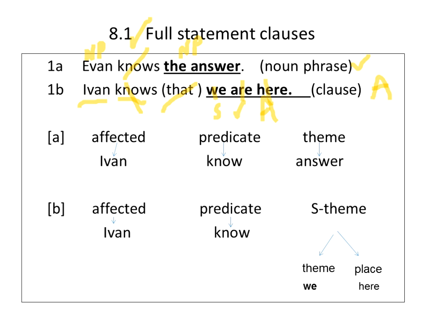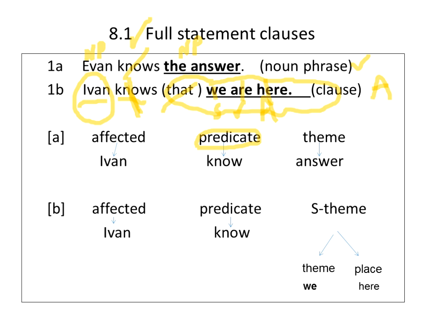So if we were going to look at where is the predicate in semantics, we know that Ivan is one referring expression or one argument, and we know that we are here is also another clause or argument. So where is the predicate? The predicate has to be no. That's why we say the predicate is no.